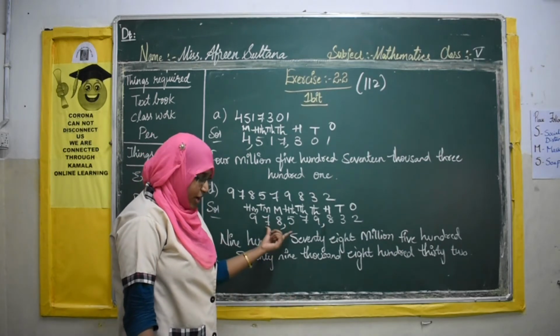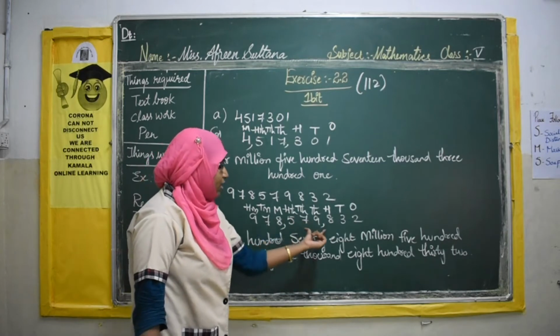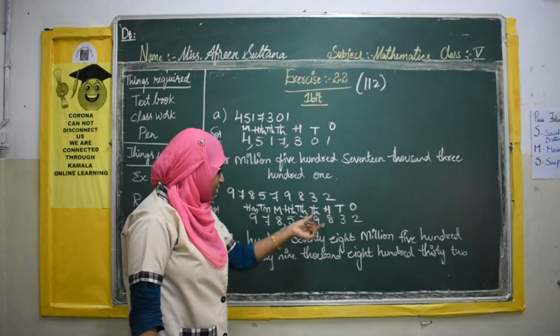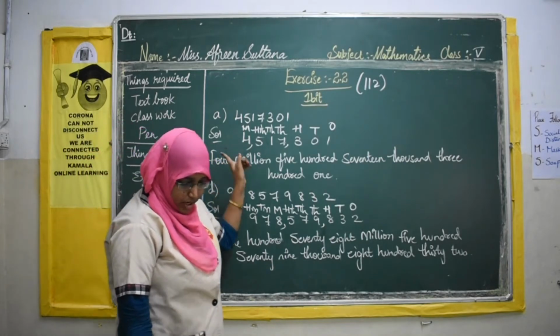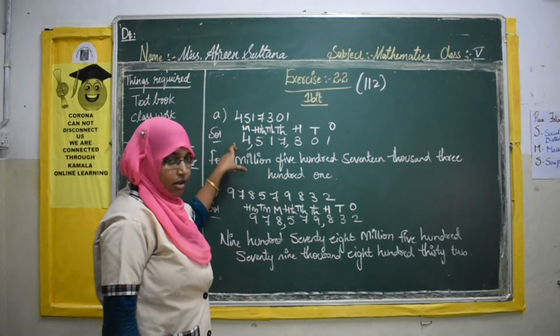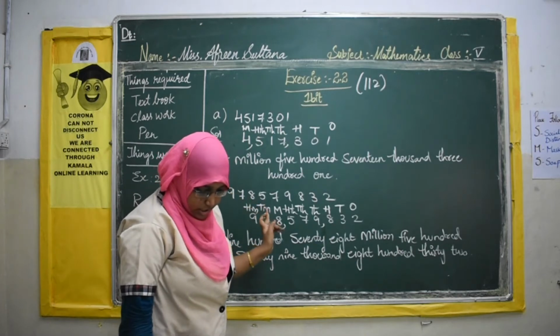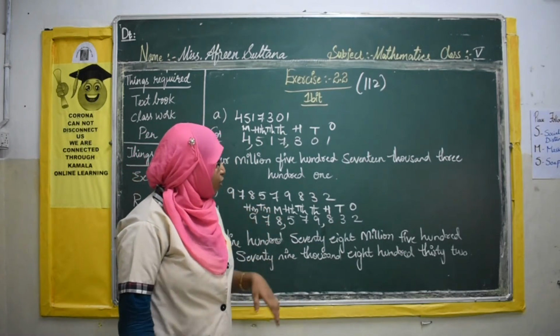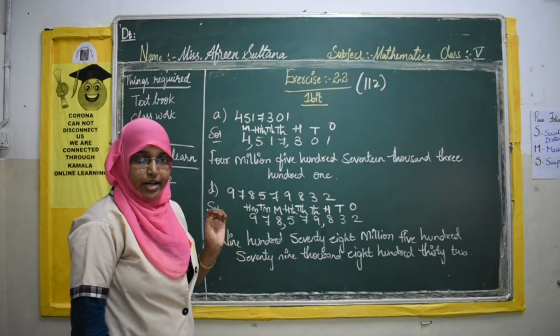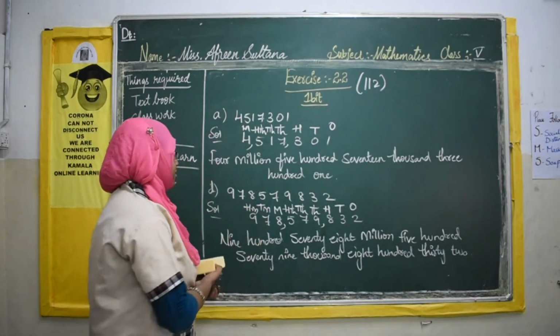This is how we write the given number in the international place value system. First step is to write the given number, then place the commas according to the periods, then write in words. B and C are similar to A, and related to that, D, E and F are similar as well. Now I hope you have written your first bit. Let us move to our second bit.